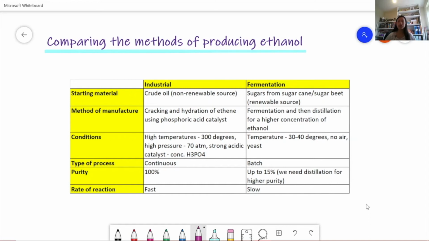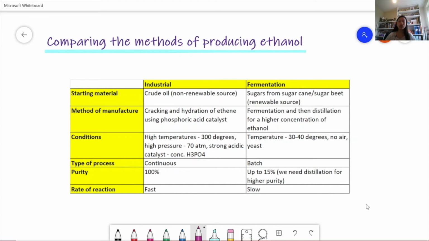For the industrial process, the method of manufacture is the cracking and hydration of ethene using phosphoric acid catalyst, whereas for fermentation, it's fermentation and then distillation if we want a higher concentration of ethanol. The conditions that we need for the industrial process are high temperatures, so around 300 degrees, high pressures, so 70 atmospheres, and a strong acidic catalyst, so we use concentrated phosphoric acid.